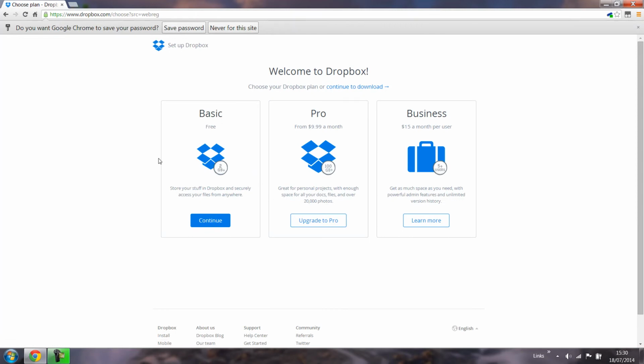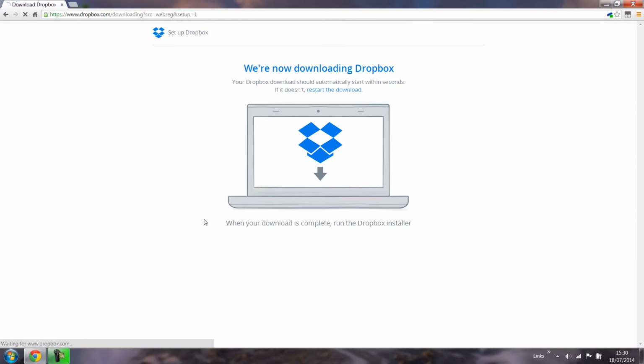Here you get to choose your version. If you want to go for the free version, it's the one that I would recommend clients to use. Just click continue. And it will now begin to download the Dropbox client that you can use on your computer.